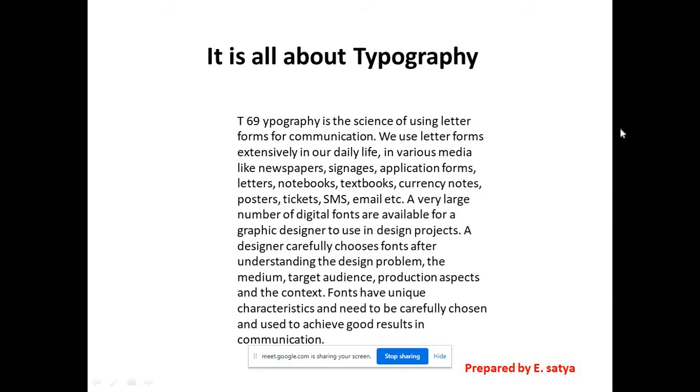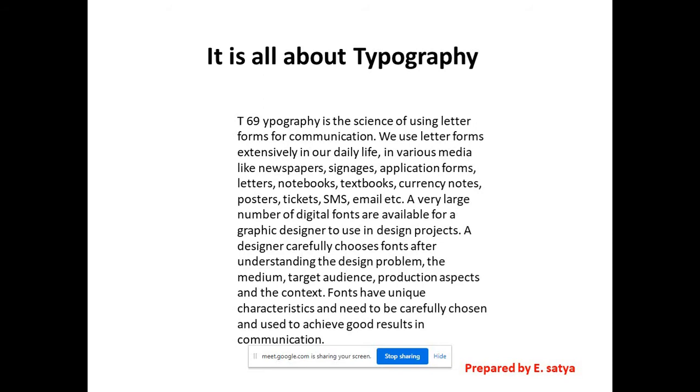Typography is the science of using letter forms for communication. We use letter forms extensively in our daily life in various media like newspapers, signages, application forms, letters, notebooks, textbooks, currency notes, posters, tickets, SMS, email, etc.